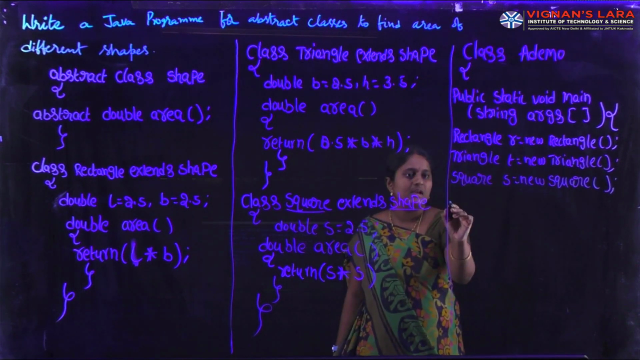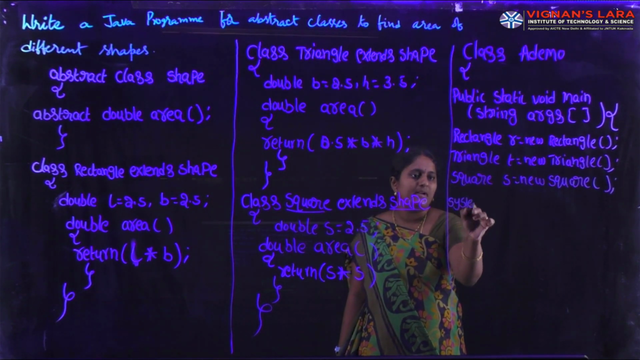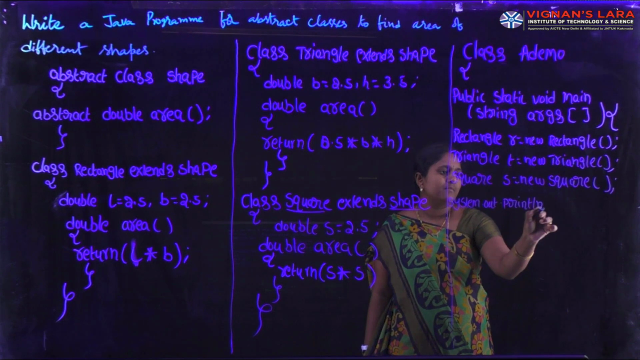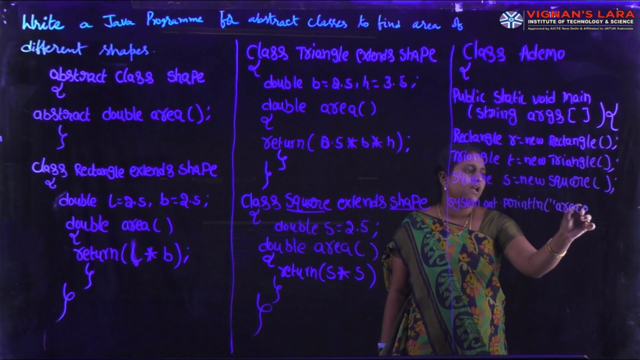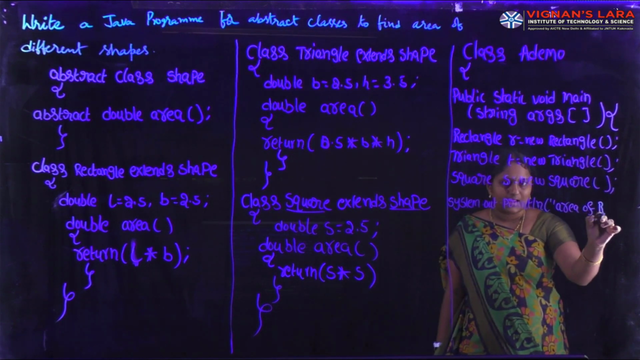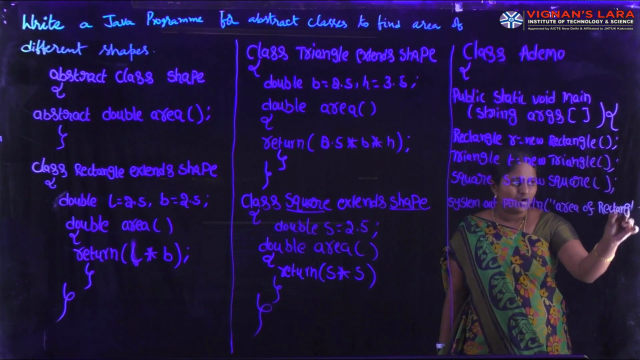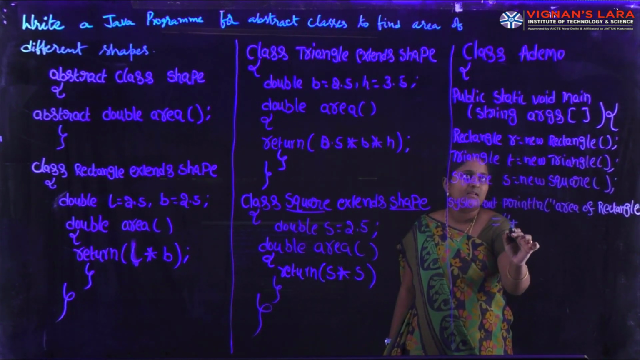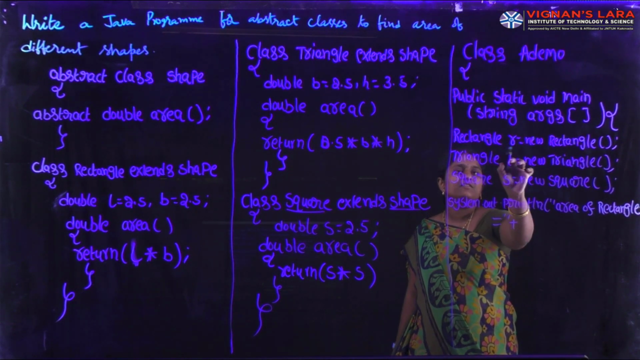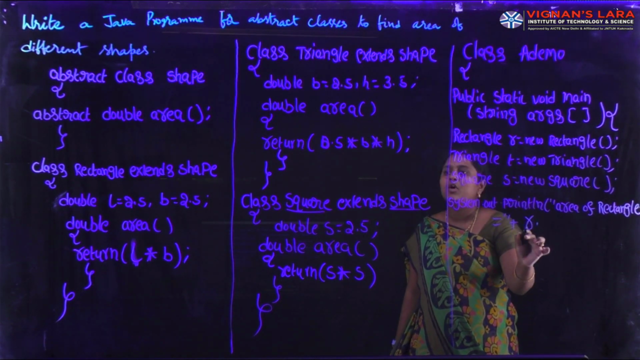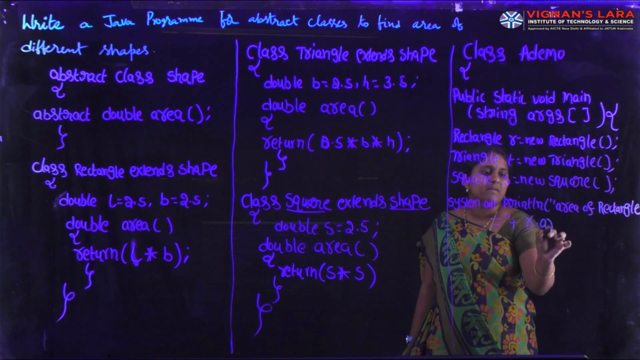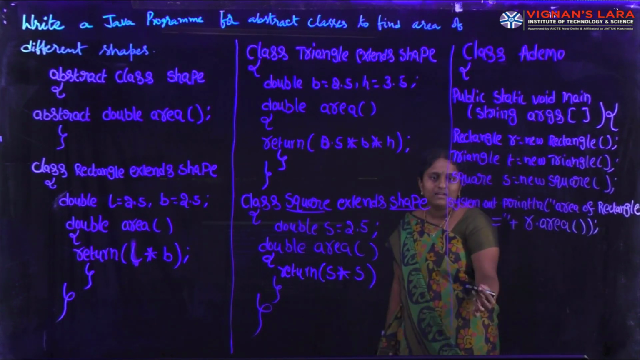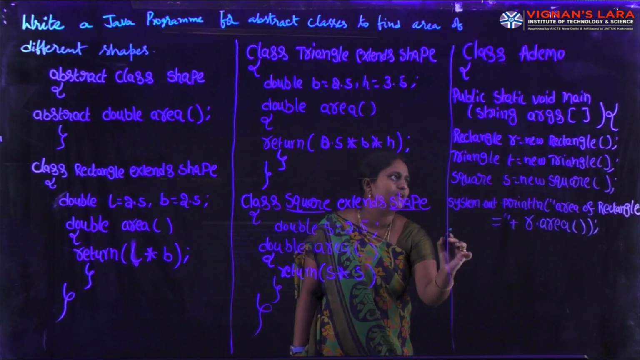Next, here I am writing System.out.println, "area of rectangle equal to" plus, what is the reference variable of the rectangle class? R dot area. What is our method name? Area. R dot area. Next, in a similar way, we have to find the area of triangle and the area of square.